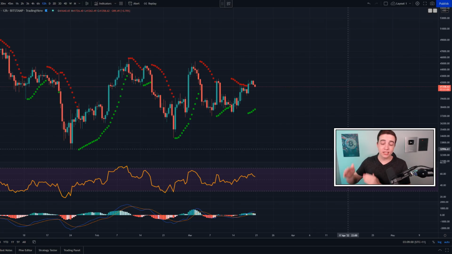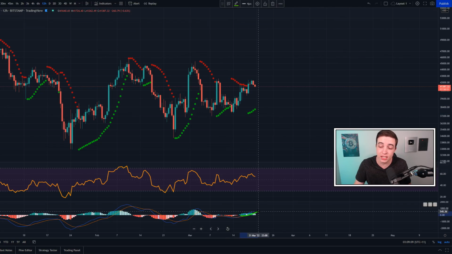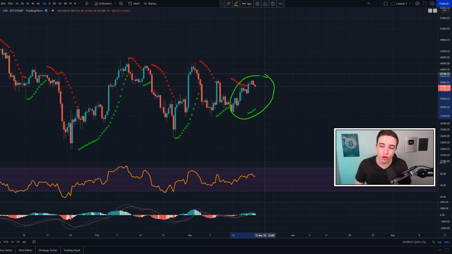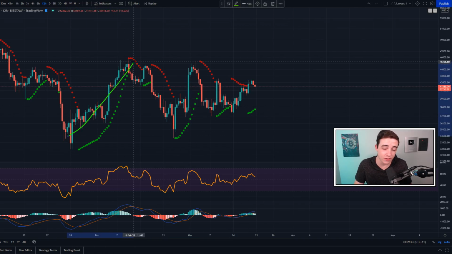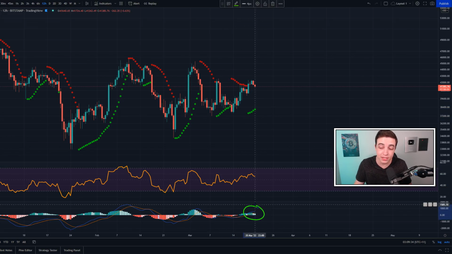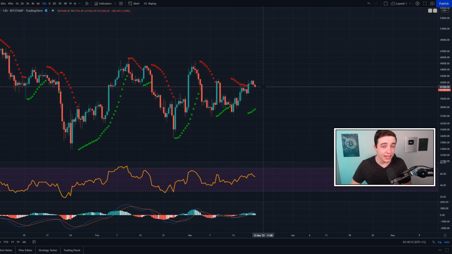But when you're zooming out to the 12-hour Bitcoin chart, nothing much has changed across all three of these indicators that I have here. Technically speaking, all three of these indicators are still pointing in the bullish direction, which is basically telling us that the shorter term trend that usually lasts for a few weeks or so, as we have experienced over the past couple months, is technically still a bullish trend and is likely going to remain a bullish trend for as long as all three of these indicators are pointing in the bullish direction. But the key word there is short term.